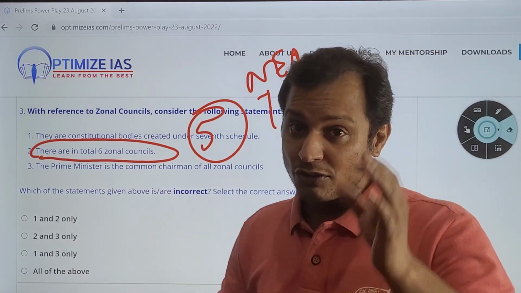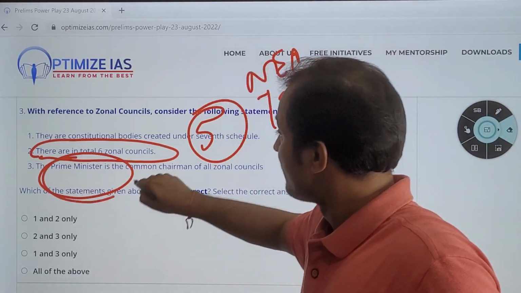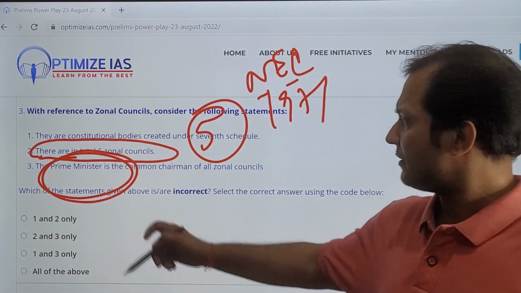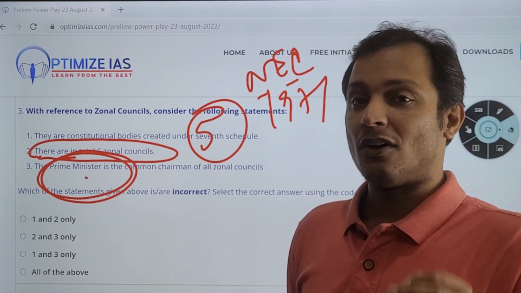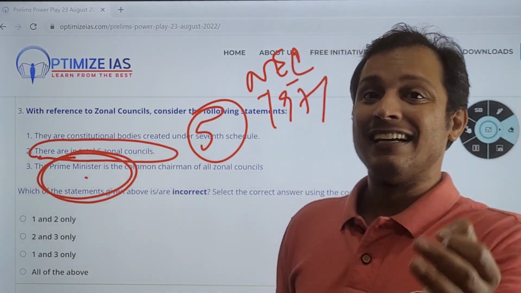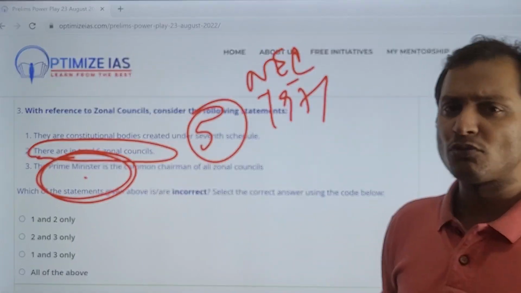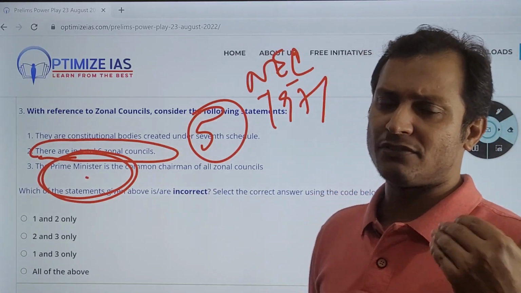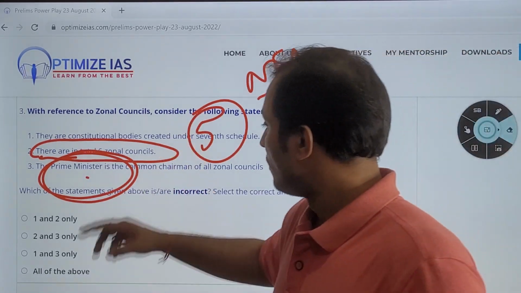Now you see how we can apply option elimination. Generally, whenever a statement is related to the head of an organization or something like this, it is generally incorrect in UPSC. But it is a very conceptual question which you can easily answer if you have read Laxmikanth. So what is the answer?